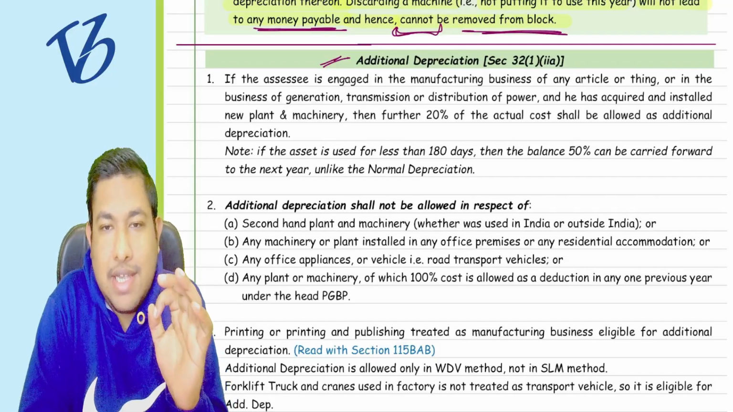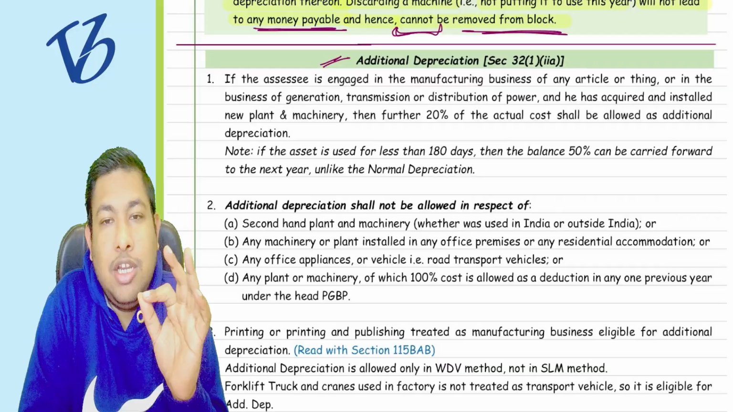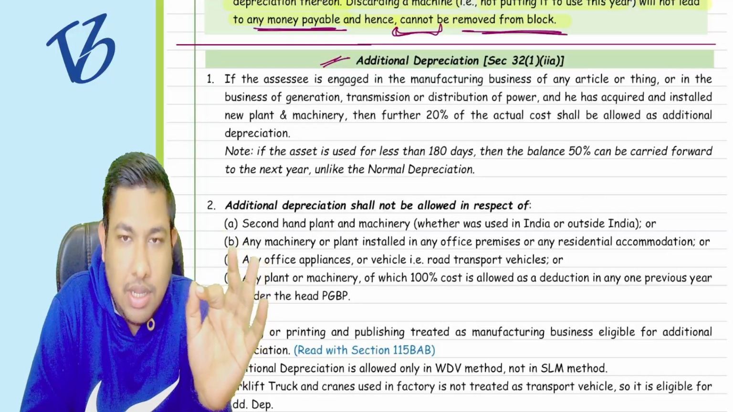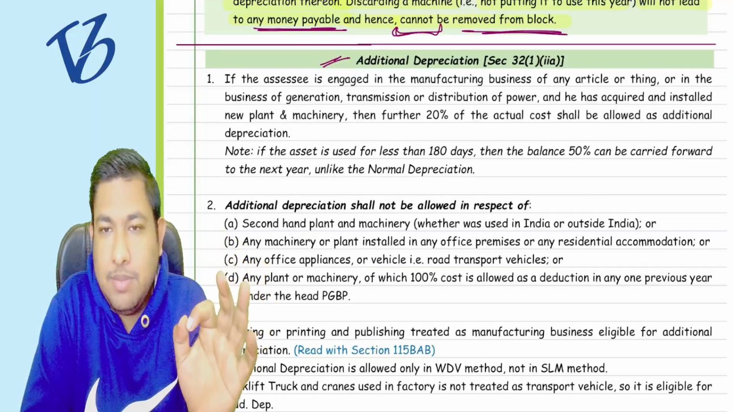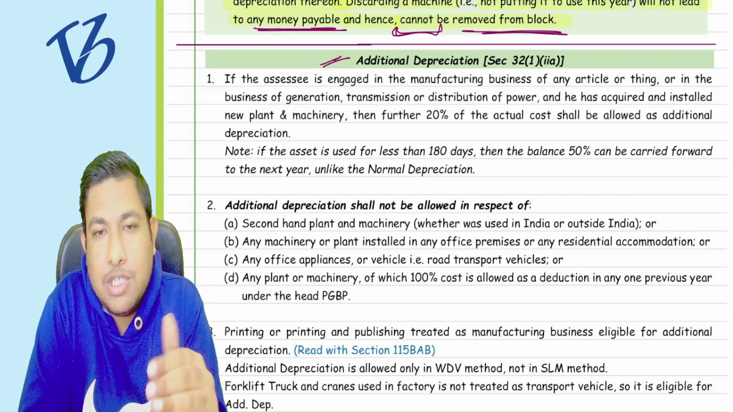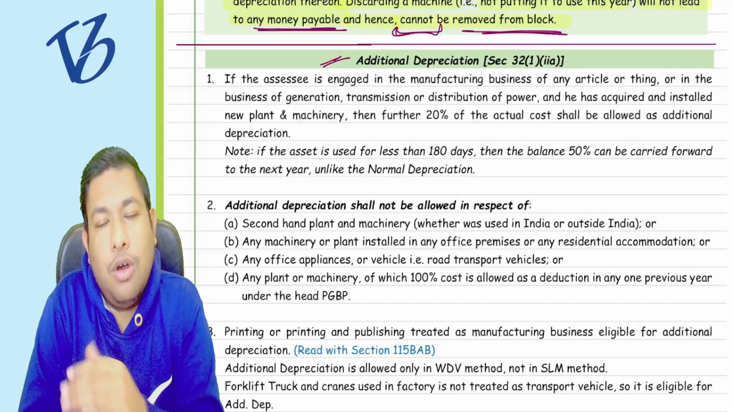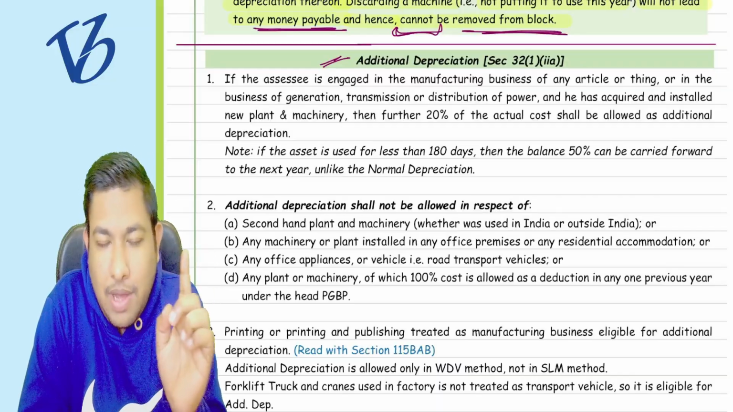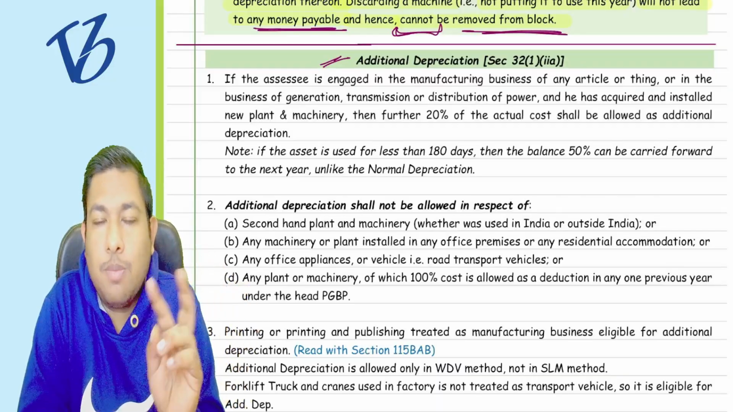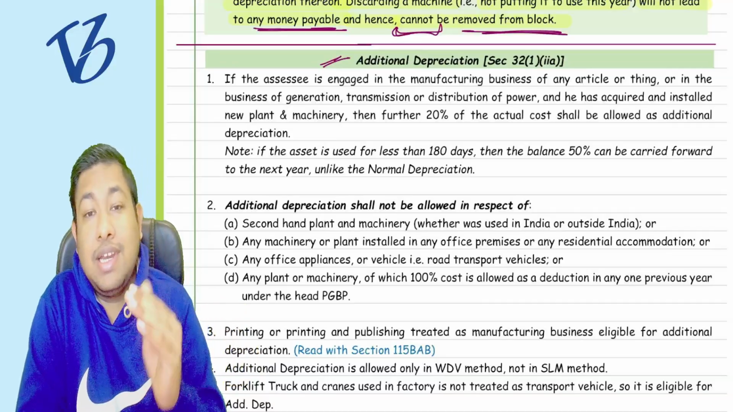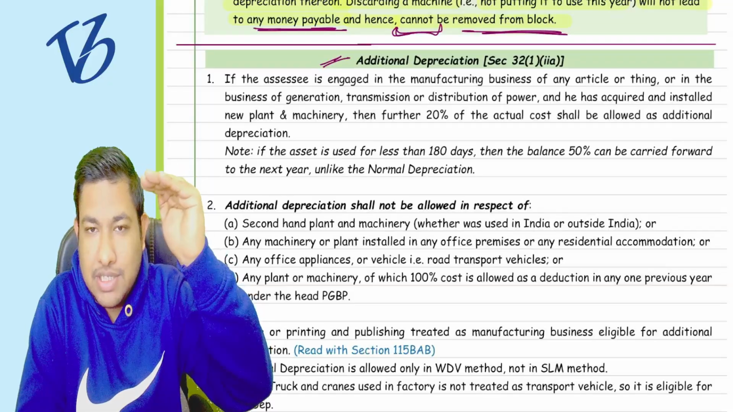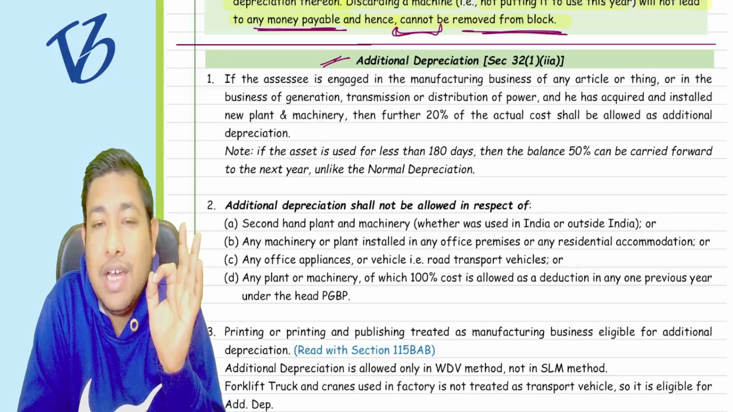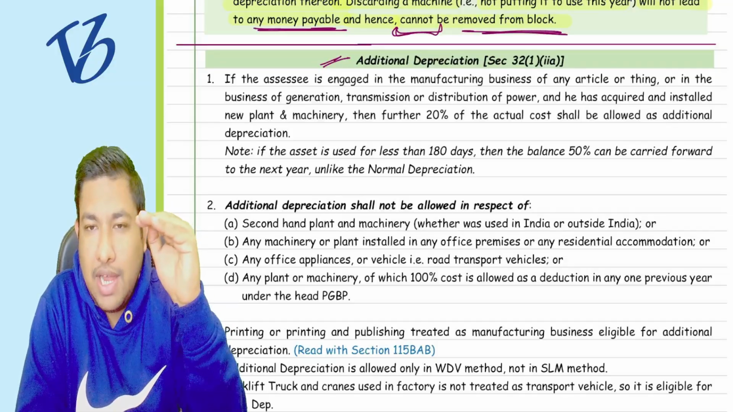It says that if you are purchasing a new plant and machinery, listen to me very carefully, and you are in a manufacturing business, or a business of generation, transmission, or distribution of power, then you are going to get an additional depreciation over and above the normal depreciation that we have studied yesterday. You will get an additional 20% of the cost of the particular asset that you have purchased.